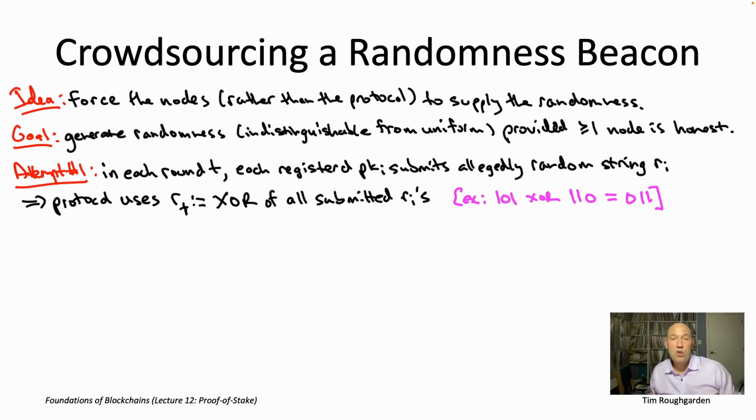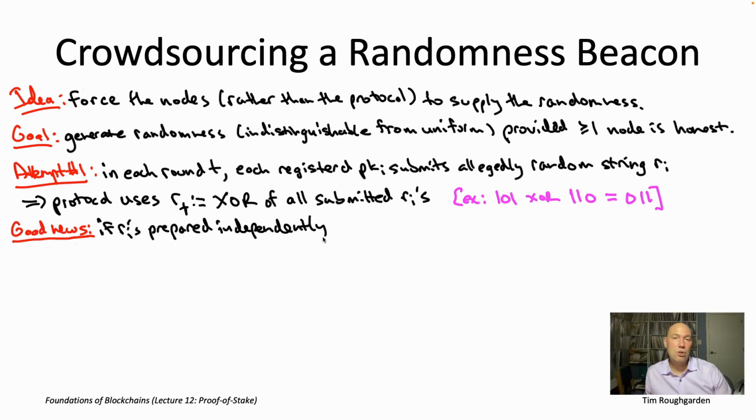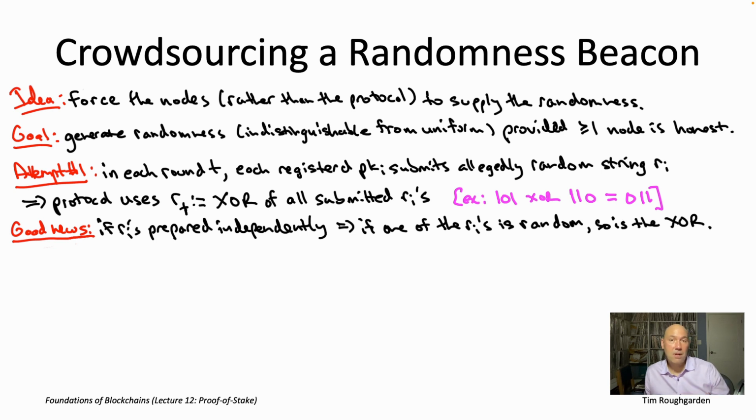Now that we're all on the same page about what the XOR of a bunch of strings is, let's talk about the pros and cons of attempt number 1. On the positive side, if the R sub i's are chosen independently, meaning nobody sees anyone else's R sub i's before they choose their own, then in fact we get the property that we want. As long as one of the nodes submits a random string, then the output, this is the property of the XOR function, the output will also be random. So maybe the easiest way to think about this is to view XOR as a toggling operation bit by bit, as we discussed, and to think about the XOR of n strings as just n-1 applications of this pairwise operator.